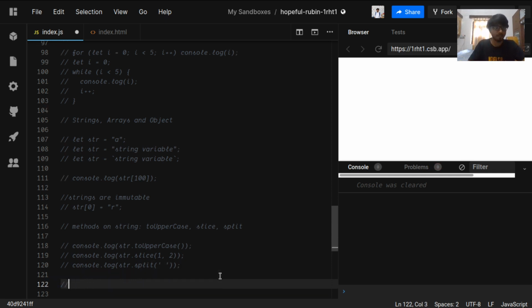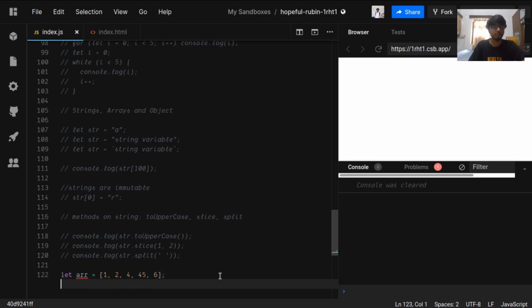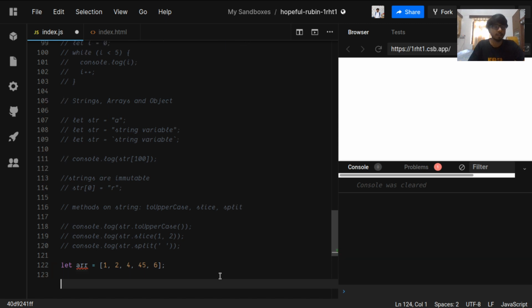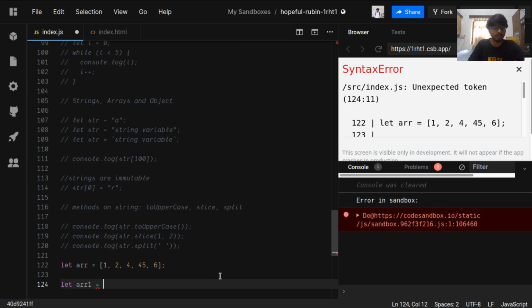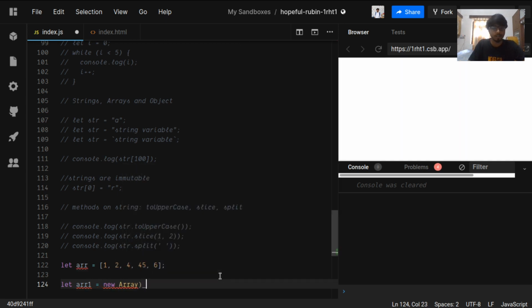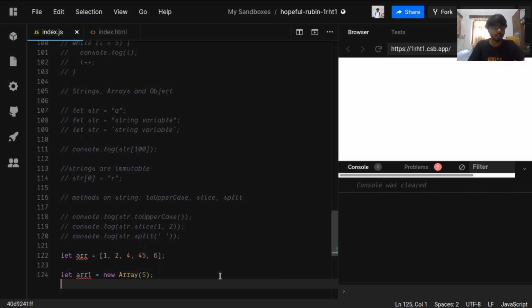Arrays. For arrays, we can define an array like let array equals to, and square brackets 1 2 3 4 5 6. This is how we define an array of any size. If we have the size beforehand, then we can use this syntax to define an array of that determined size. So in here we are initializing an array of size 5.